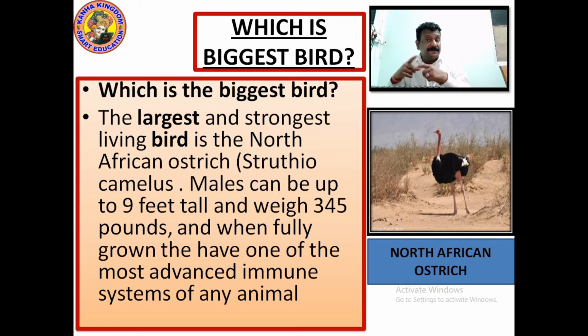So you have to consume the leftovers for more than 2 days, or maybe 3 or 4 days. So you need a strong immune system so that you survive in such a position, right? So they have one of the most advanced immune systems so that nothing comes to them and nothing affects them. That's why they dwell in the open, right? They have a strong, very advanced immune system. Please write this down.